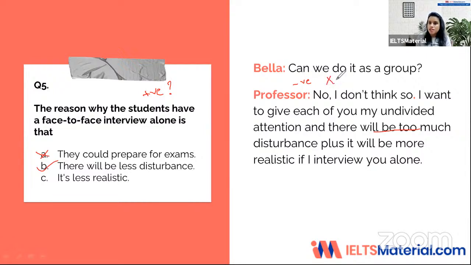So there is a very slight detail here that you're supposed to keep an eye out for. The answer here is for Bella's question, which is for a group, but the question that's given to us in the question paper is for a face-to-face interview. A lot of times students do not pay attention to the context, and they make a lot of mistakes. So it's very important that you pay attention to the context, in what context the speaker is speaking, and in what context the question is being asked. Let's move on to question number 6 now.